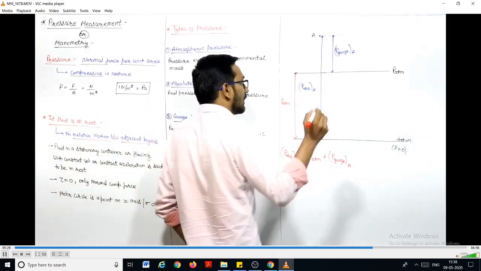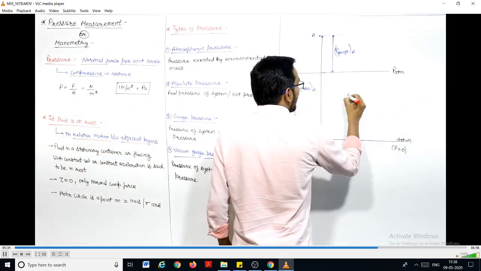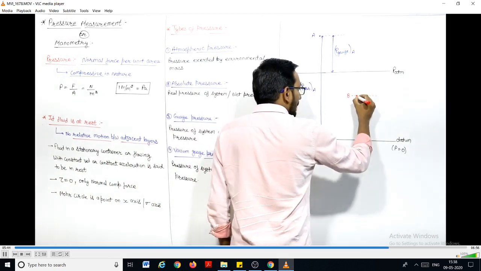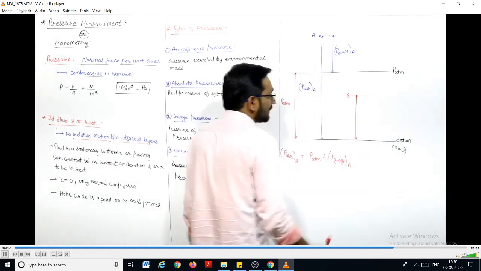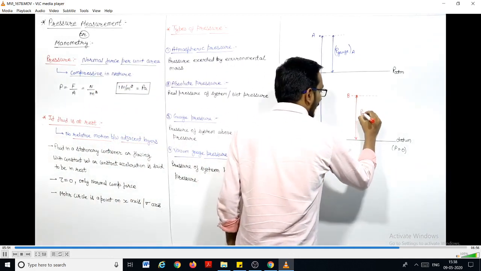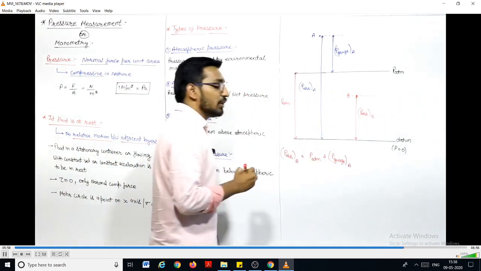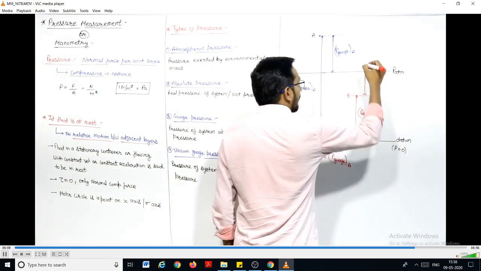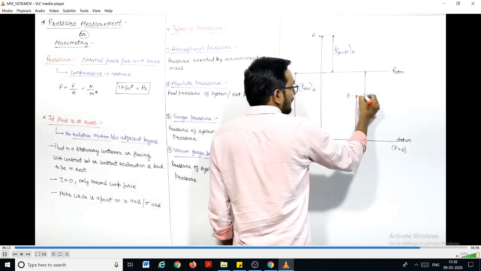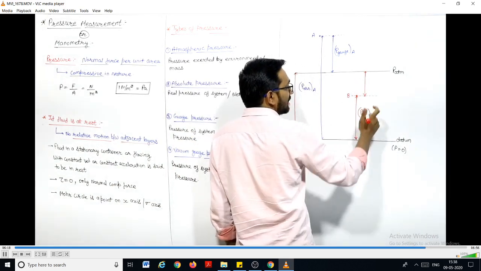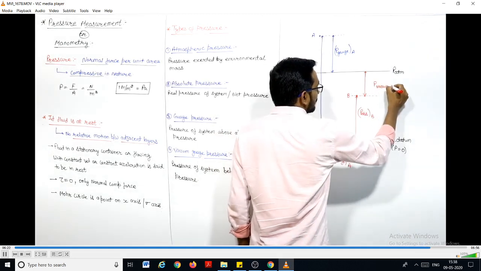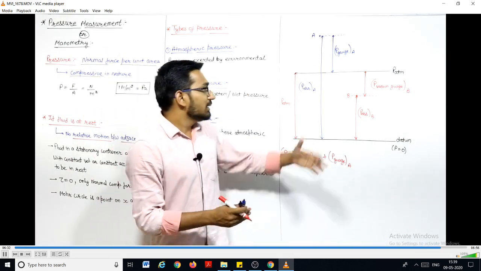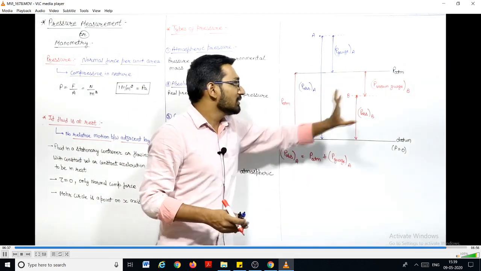You must remember this. Suppose you have some point B here, right? If I measure the pressure of this point B from the datum line, then it will be the absolute pressure of point B. But if I measure its pressure with the atmospheric as a reference, then this pressure is less than the atmospheric. This is atmospheric pressure and this pressure is less than the atmospheric. So this is known as vacuum gauge pressure of point B. The pressure below the atmospheric, if we measure it from atmospheric, is the vacuum gauge pressure.